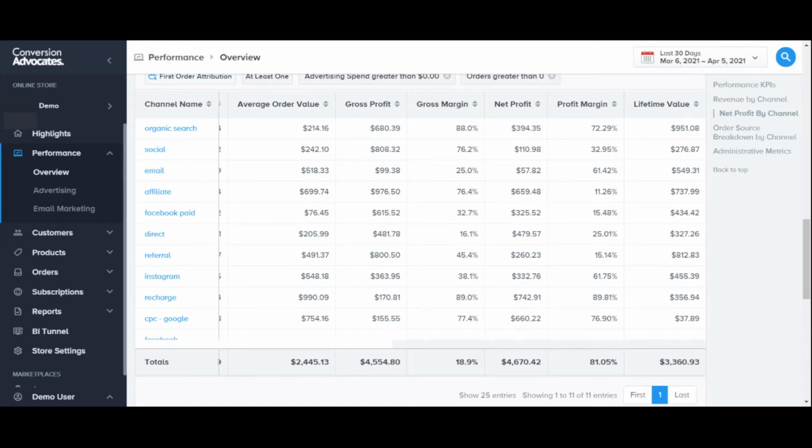So you can see that organic search has led to one of the highest in terms of lifetime value, where the average customer is anticipated to spend $951 with the business. Facebook paid average customer has been at $438 lifetime value, whereas Google CPC has only been at $38 in terms of what the customer is expected to spend with them over their lifetime. This is really powerful information to see if your advertising is reaching the right types of customers, the ones that are going to lead to the most repeat business or not.